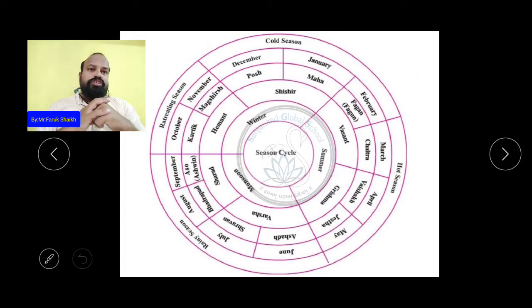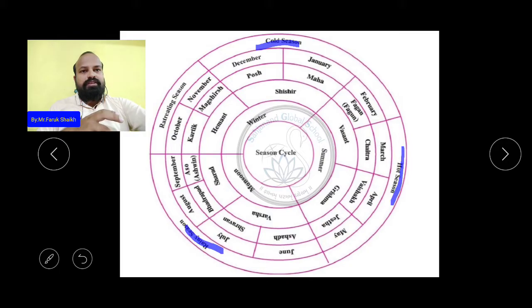So students, here you can see the season cycle is given. According to the Meteorological Department of India, our Indian weather is divided into four different seasons: cold season, hot season, rain season, and retreating season.